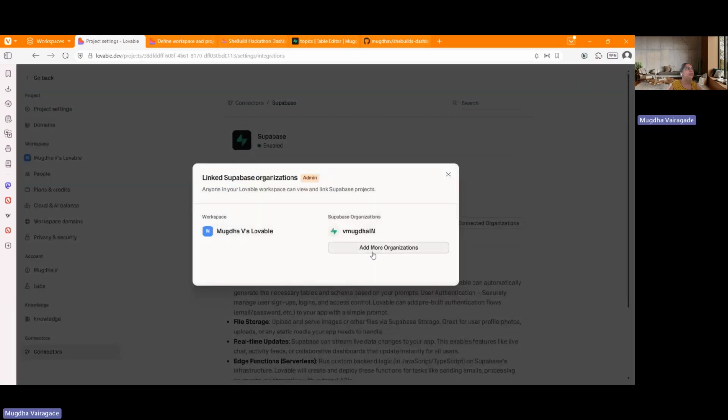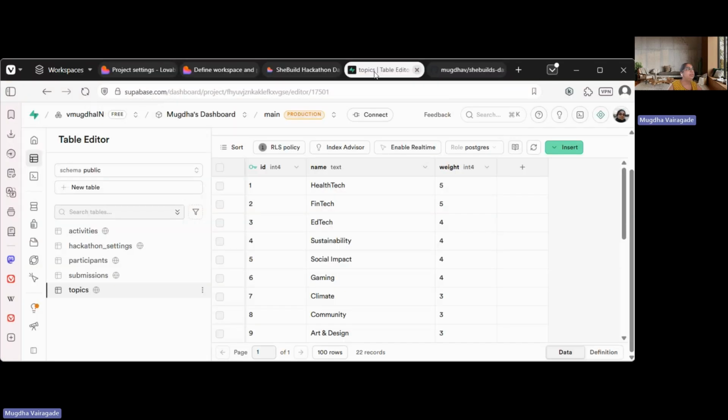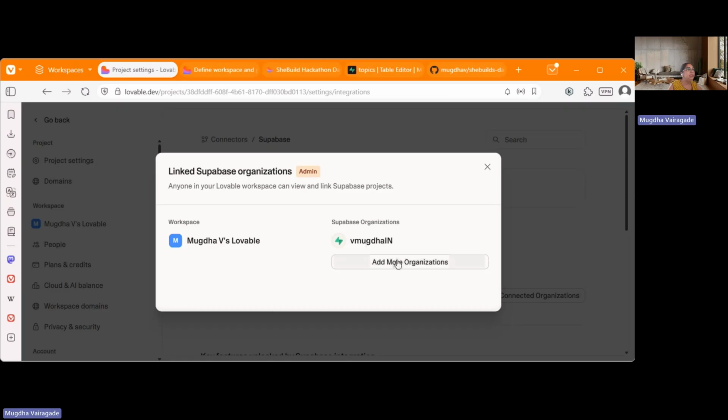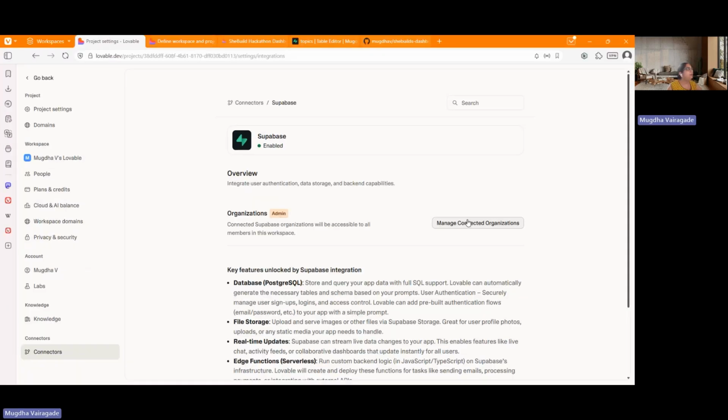And so it will appear something like this. And if you have that Supabase account open here at the same time, when you are making this connection, Lovable automatically recognizes it. See, it's already there. So you don't have to do anything at all. You just have to select your respective username and authorize Lovable. That's it. And it already is appearing here. So I have already done that, so I'm not doing it. So two things are taken care of.